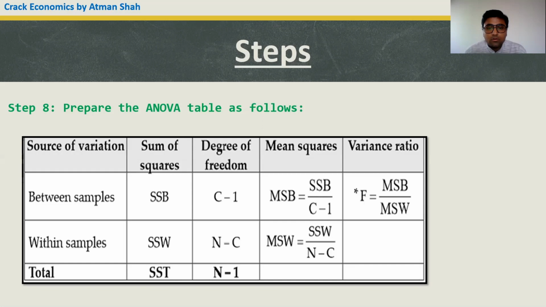Fourth column indicates the mean squares. Now this mean square is calculated by dividing the sum of squares by the degrees of freedom. So MSB is SSB upon C minus 1.